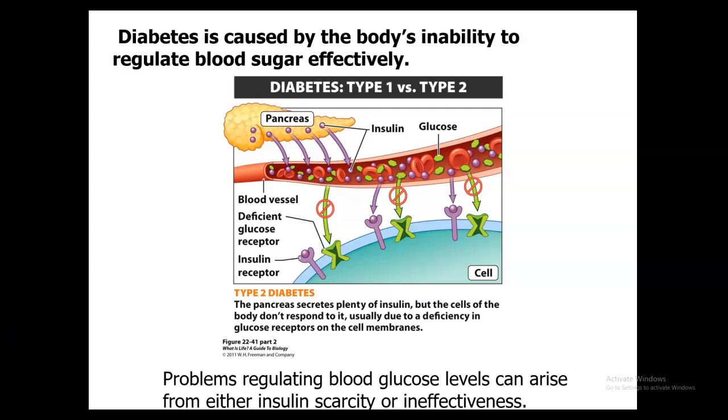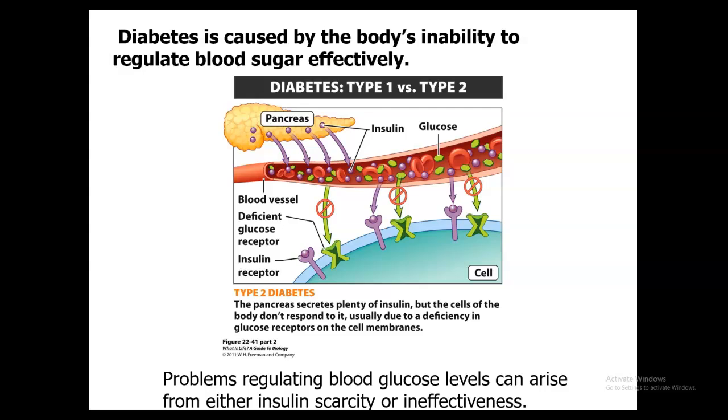Diabetes is going to be a group of diseases in which the body's ability to regulate sugar levels is going to be disrupted. And so you're going to have 2 different types. You have type 1 diabetes and type 2 diabetes. With type 1, it occurs when the pancreas does not secrete enough insulin in response to an increased blood sugar. This is going to be influenced by genetic and environmental factors and usually develops in childhood. The treatment for this is insulin injections and diet modifications.